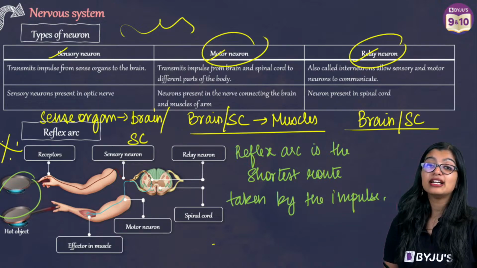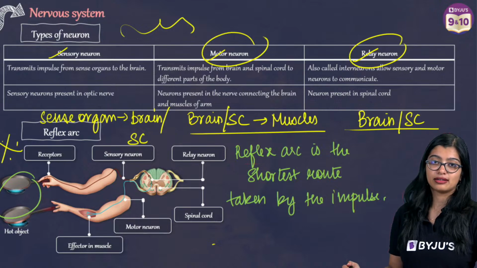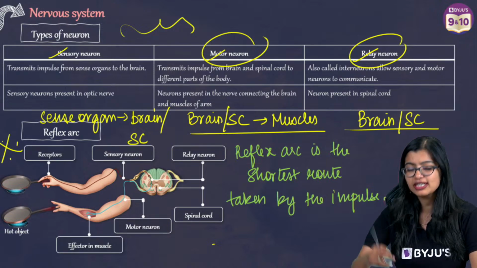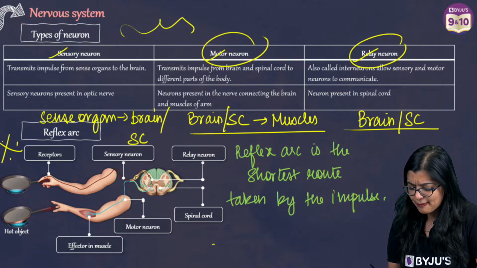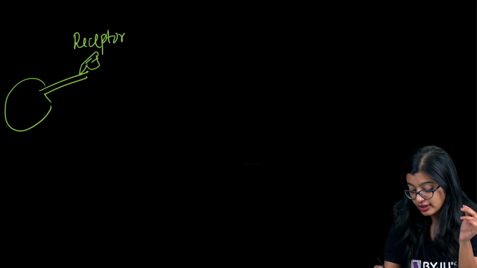Now here there is an individual who is touching a hot pan, right? And we see that our reaction is to immediately take it out. So what is the path taken by it? We see that on touching the hot pan, the receptor on our skin will be able to detect it.